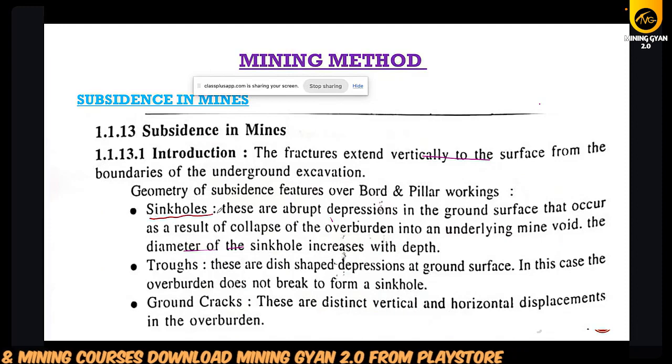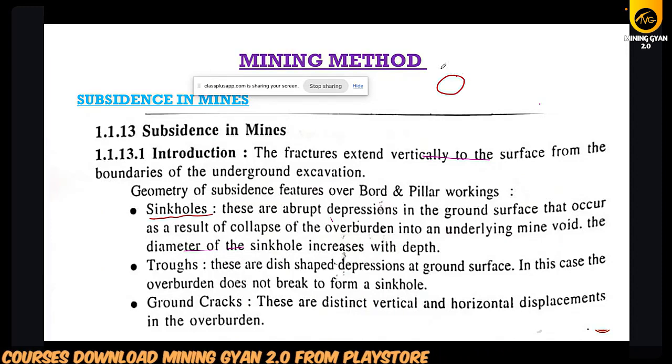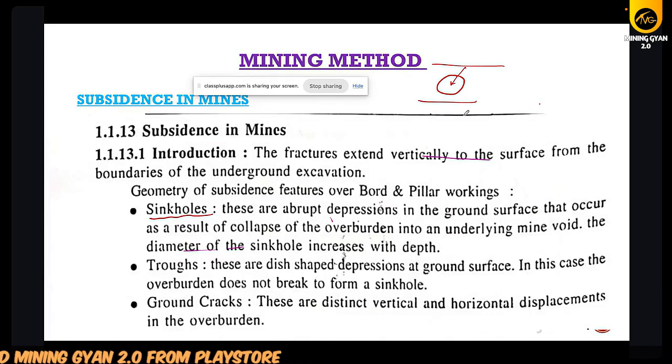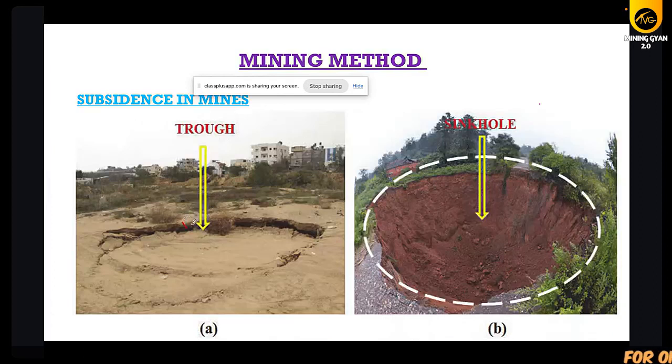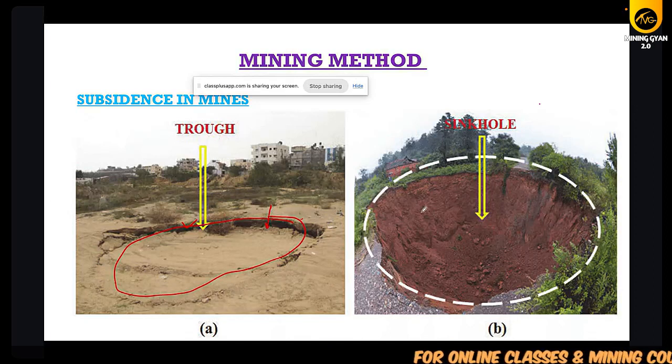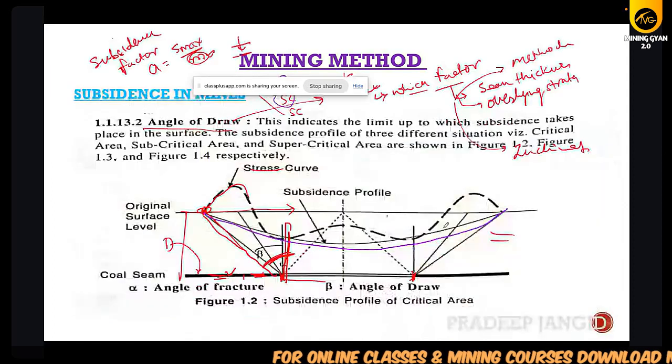Sinkhole. Sinkholes are nothing but a pit forms; like on some surface, suddenly a hole will form. Sinkhole, throw. Ground cracks. Cracks will appear. There are some cracks, like this is the throw, meaning the collapse will not be complete, but some will be. This is the type of collapse: sinkhole, and this is throw.